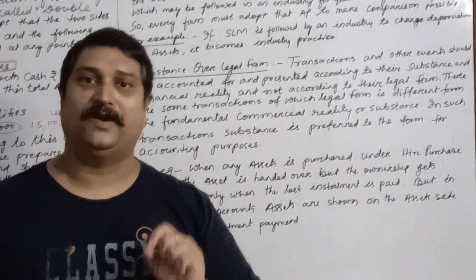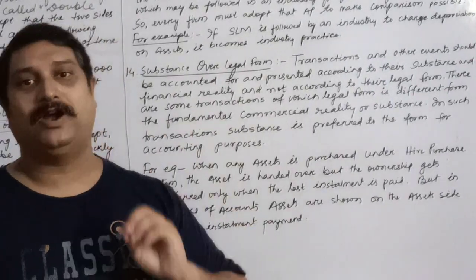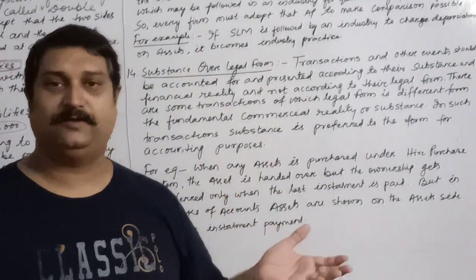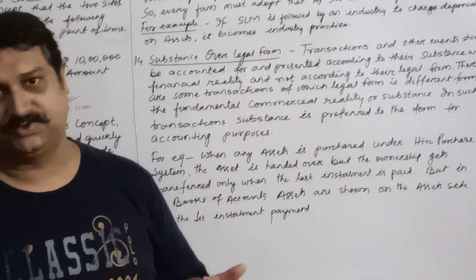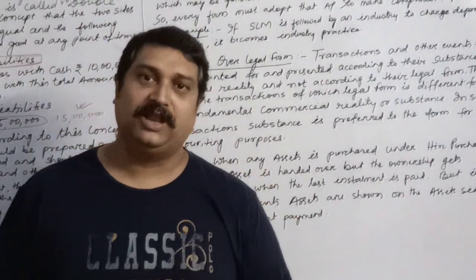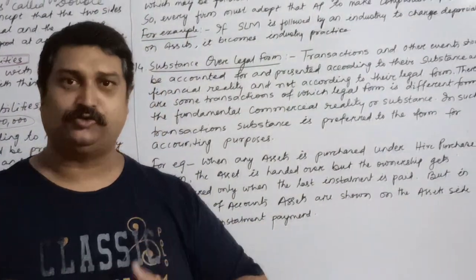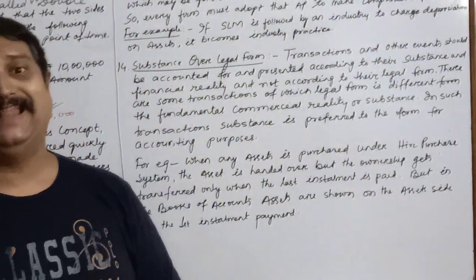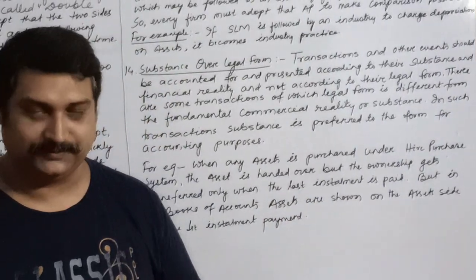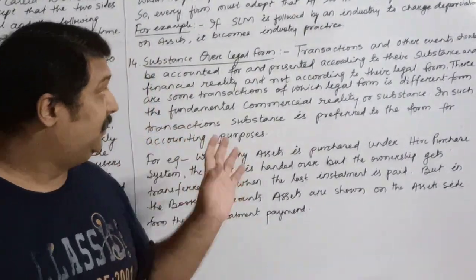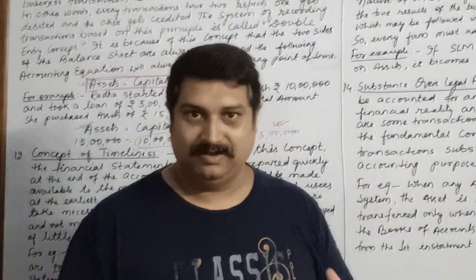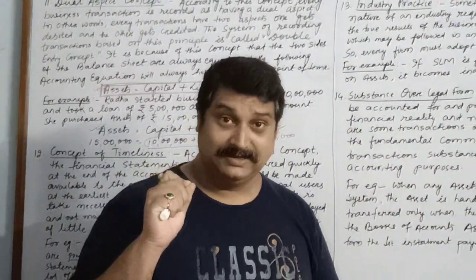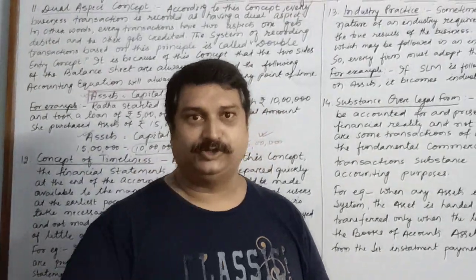But in the books of accounts, we start recording the asset on the asset side of the balance sheet as soon as we have paid the first installment. We don't wait for the last installment to be paid and the ownership to be transferred. Children, these were all the accounting concepts. Now we will see the accounting conventions.